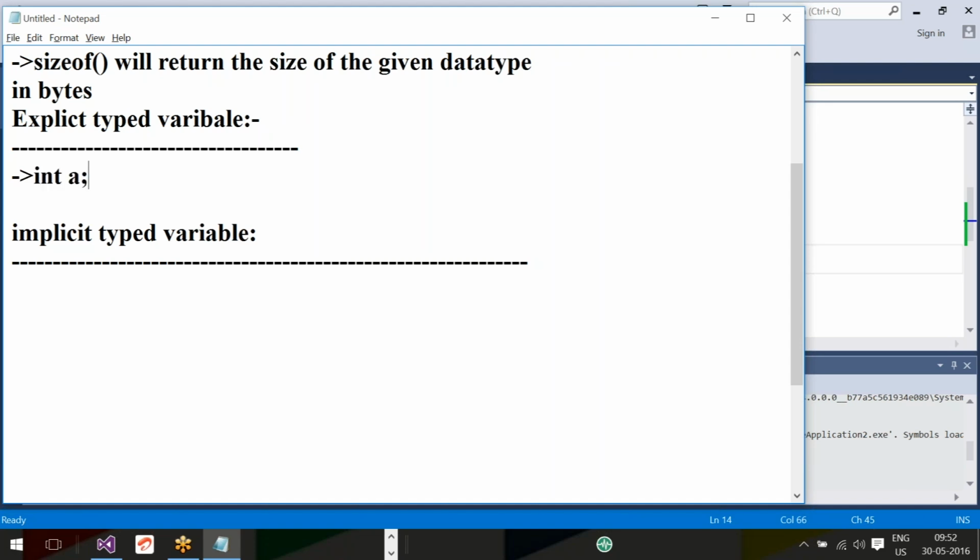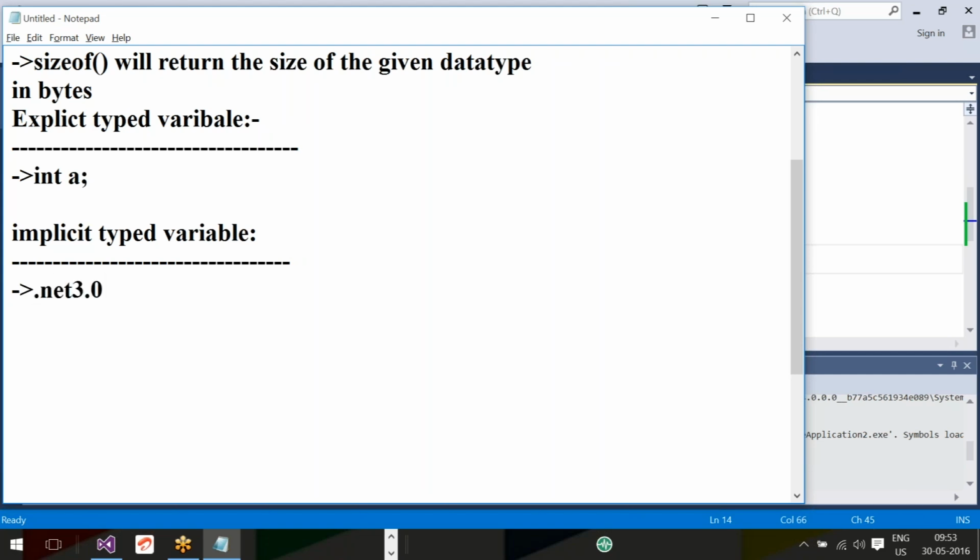Why? Because the type is already declared explicitly. The programmer is declaring that the type of a is integer. That is called an explicit typed variable. Now coming to the implicit typed variable. This concept was introduced in .NET 3.0.